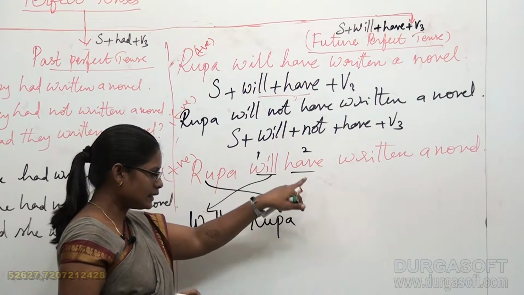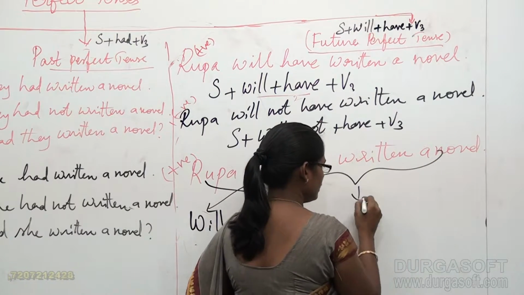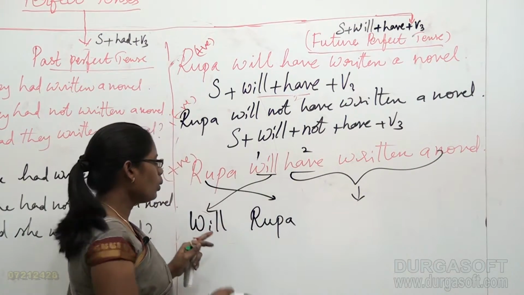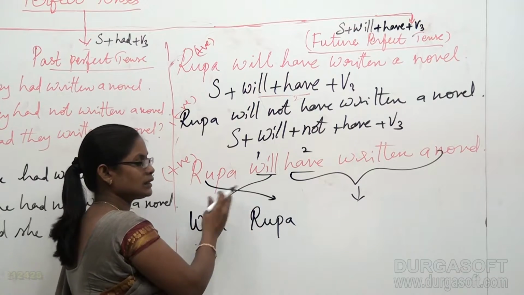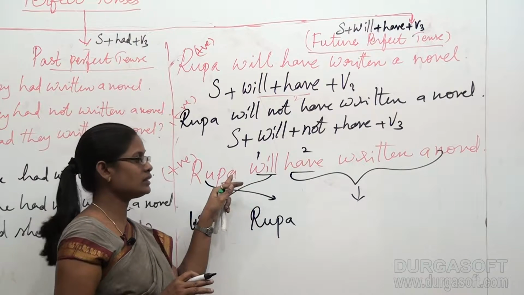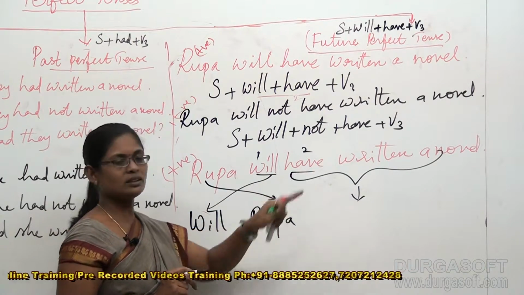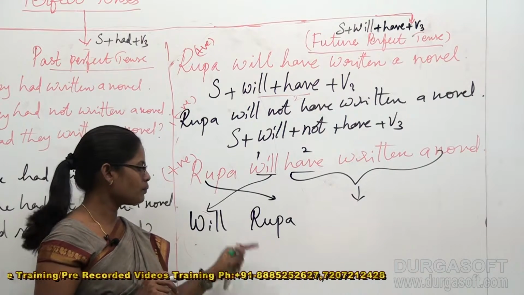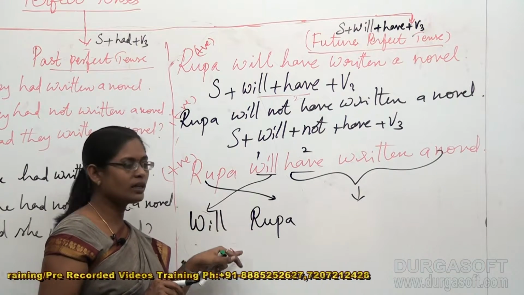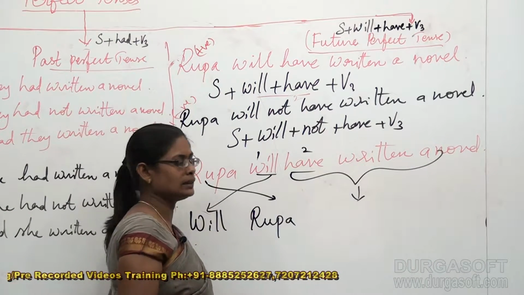Now again, as it is, you have to bring have and the remaining part of the sentence down as it is. Only these two places have been interchanged. The first and second respective words' places have been interchanged, but not the rest of the words of the sentence. So Rupa will got converted into will Rupa, and the remaining sentence has to be brought as it is.